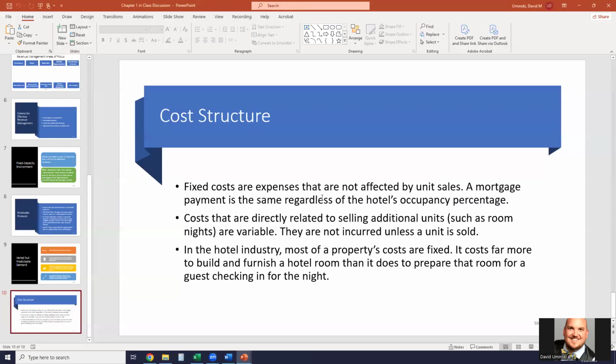Questions, comments, concerns about revenue management and what revenue management is or is not. Revenue managers are on the executive team of the hotel. They should be. Sometimes if you are working for a select service property, you may not have a revenue manager. The GM or the sales manager might be playing that role.